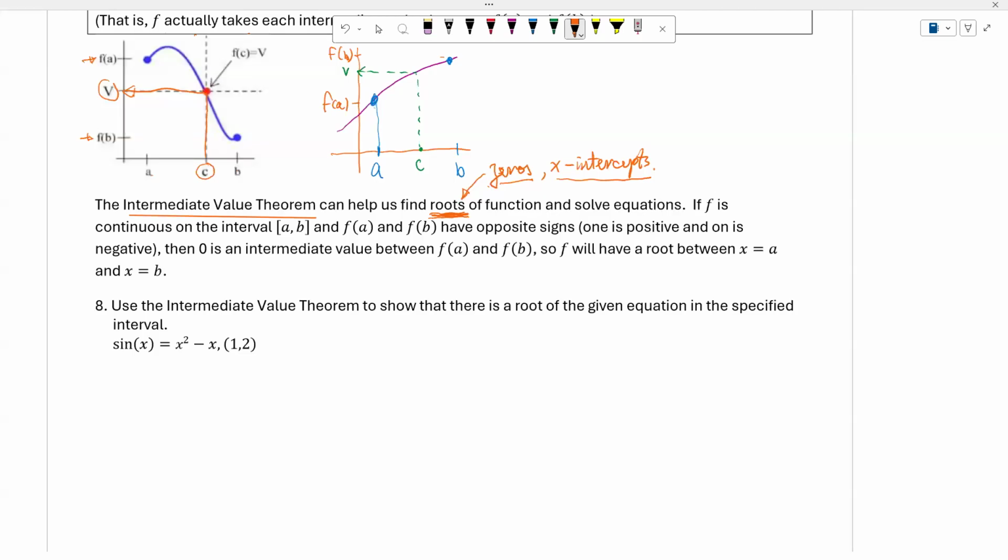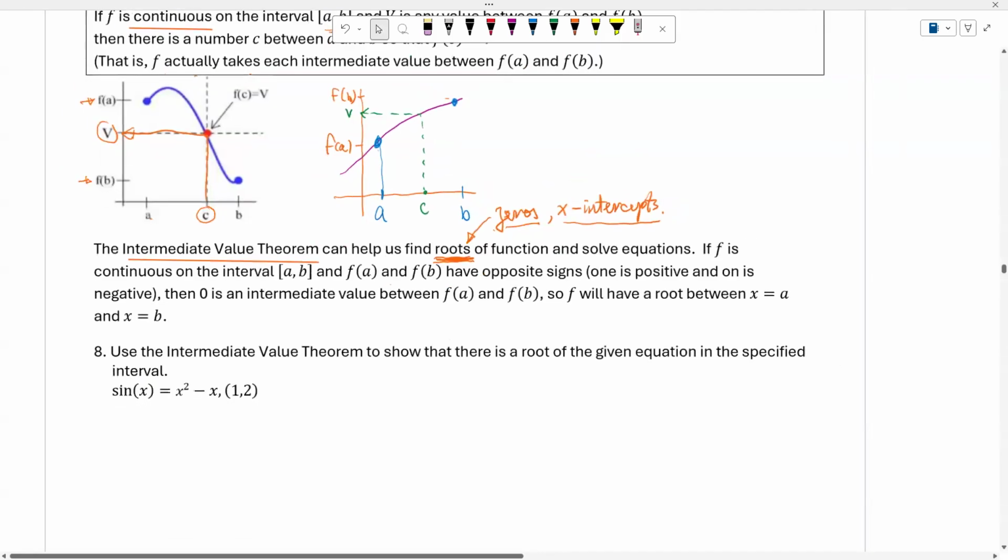If f is continuous on the interval [a, b], and f of a and f of b have opposite signs, one is positive, one is negative, right? Then 0 is an intermediate value between f of a and f of b. Okay, so c will be a root between x equal to a and x equal to b. So what does this look like?